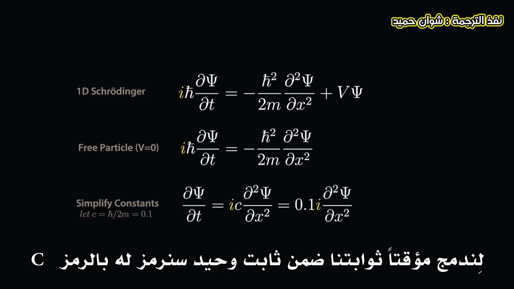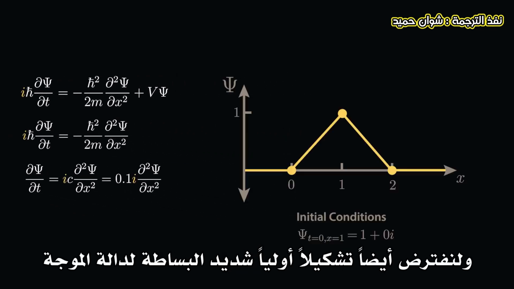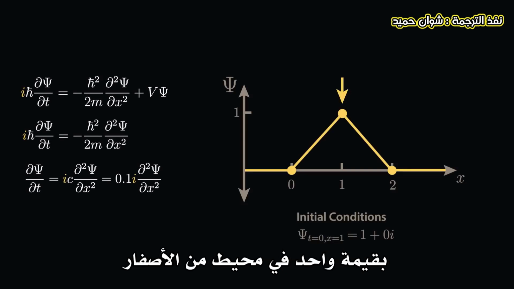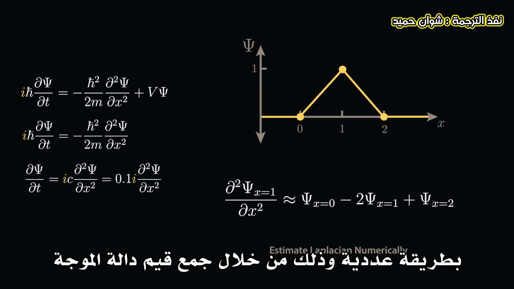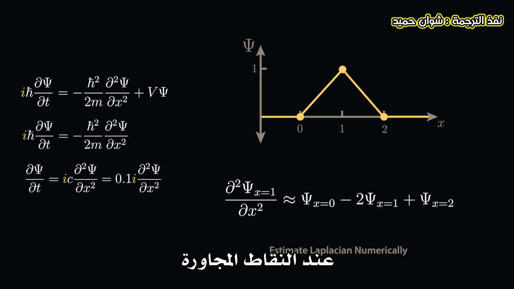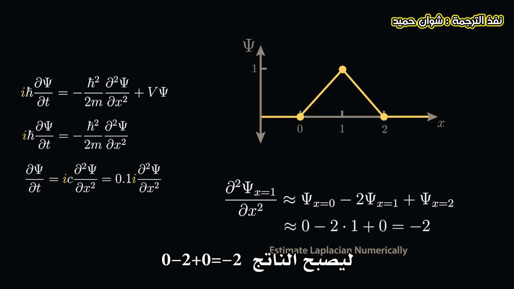Let's temporarily combine our constants together into a single constant that we'll call C, and set it equal to 0.1, and assume a very simple starting configuration for the wave function, with a value of 1 surrounded by zeros. We can estimate the second spatial derivative at our central location numerically by adding together the adjacent wave function values and subtracting 2 times the wave function at our central location. So 0 minus 2 plus 0 equals minus 2.